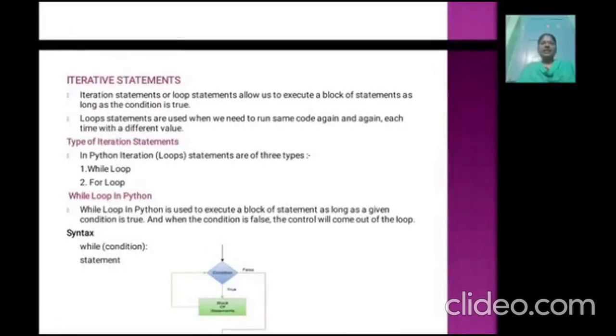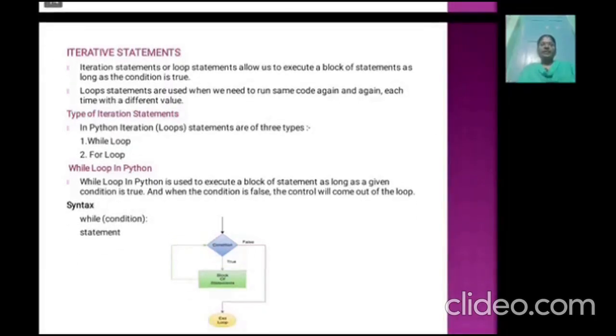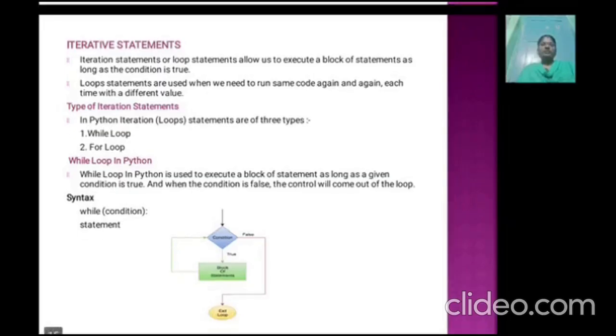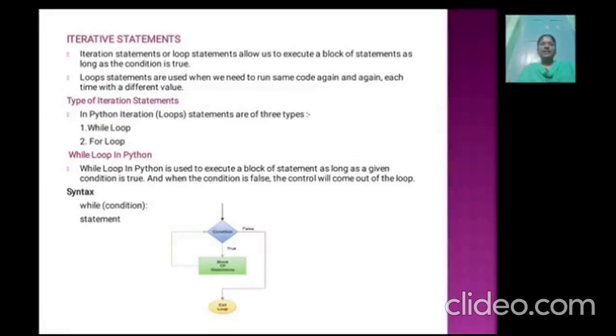Iterative statements. Iteration statements are loop statements that allow us to execute a block of statements continuously until some condition is met. Loop statements are used when we need to run the same code again and again, each time with different values. Types of iteration statements: the while loop and the for loop. The while loop is used to execute a set of statements continuously while the condition is true.